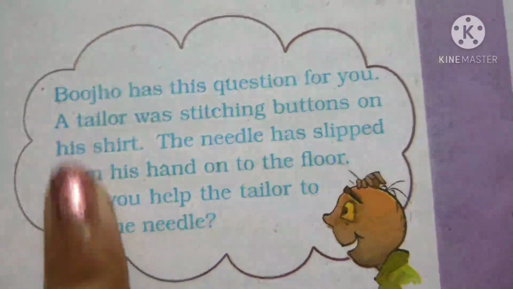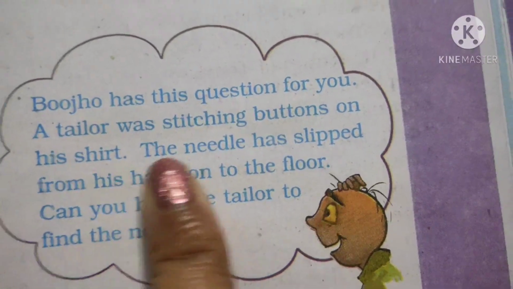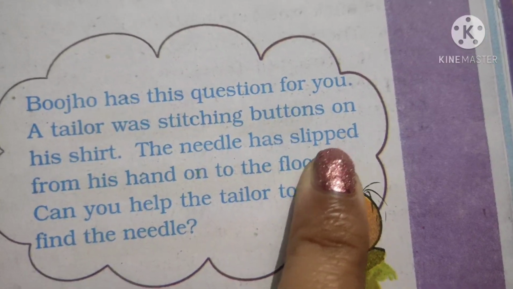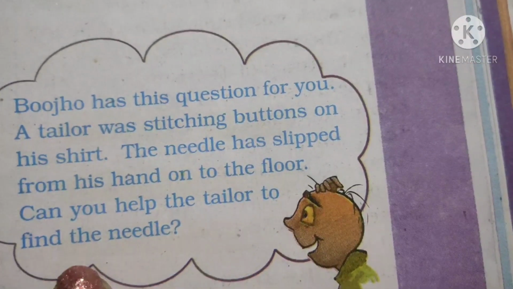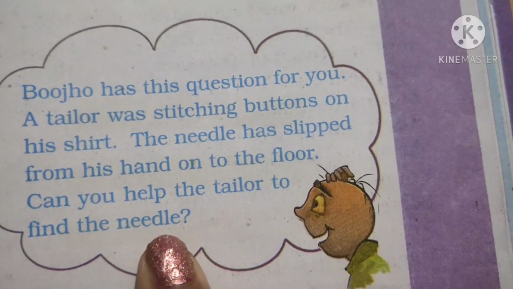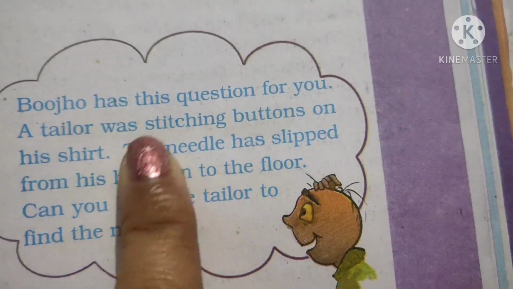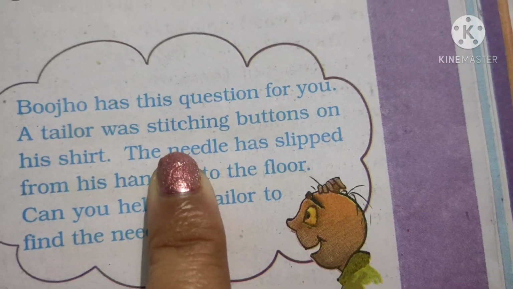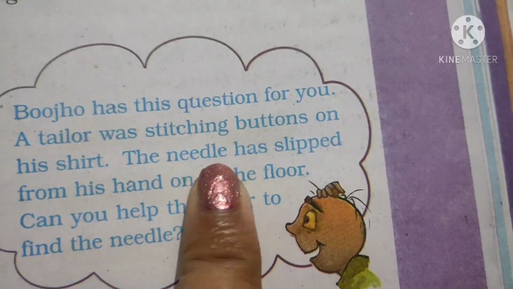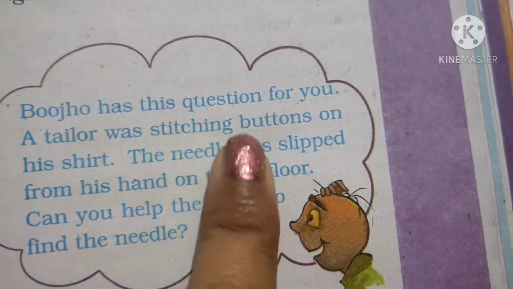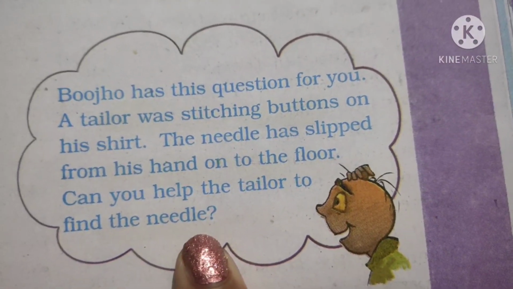Here is a question in your book. A tailor was stitching buttons on his shirt. The needle slipped from his hand onto the floor. Can you help the tailor to find the needle? Obviously, we can help the tailor because you know that the needle is made up of iron. We all know that things made up of iron are attracted by a magnet, so we can use a magnet to find the needle, right?